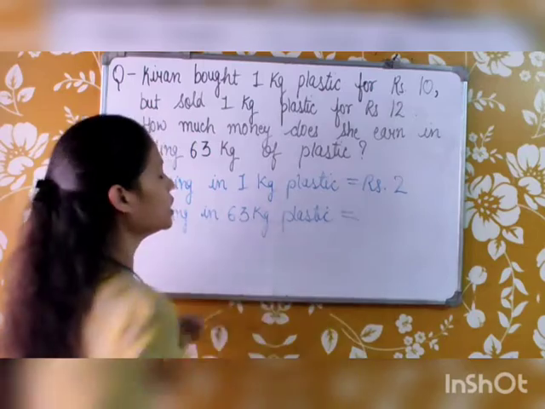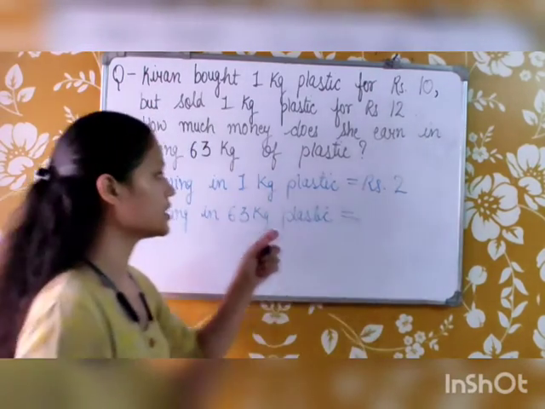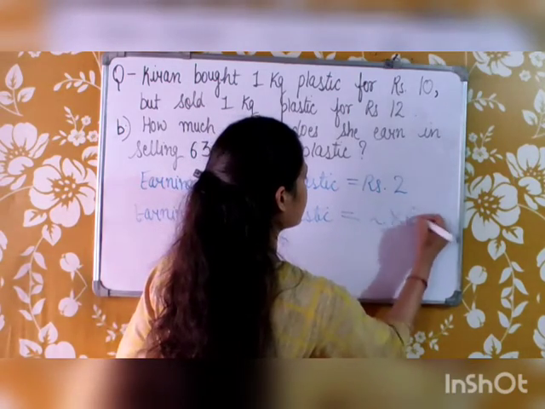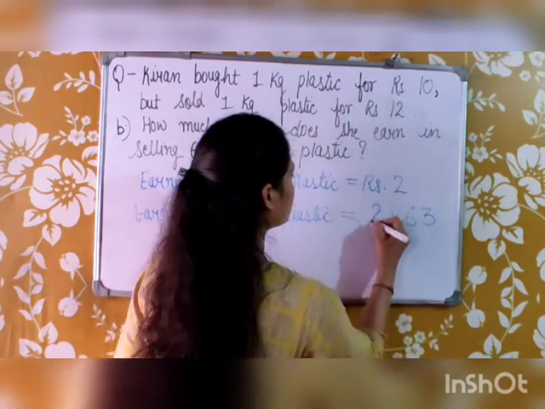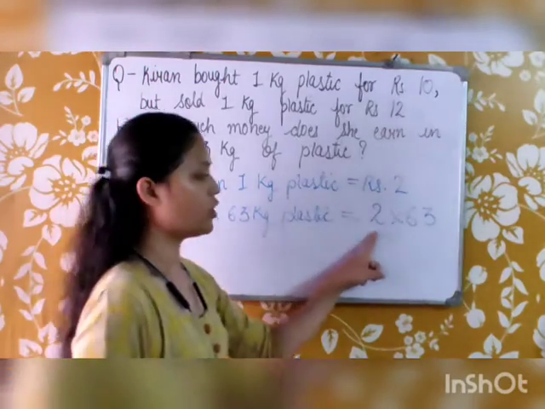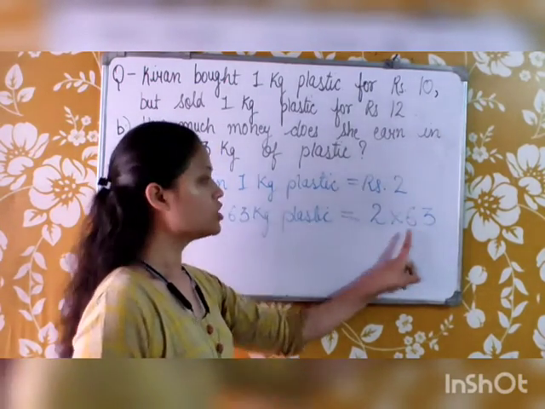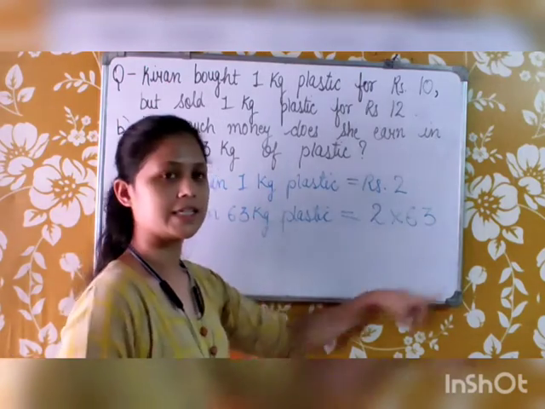For 1 kg, she earns rupees 2. So for 63 kg, she will earn rupees 2 into 63. Rupees 2 is for every 1 kg of plastic, and we have to find out for 63 kg. So we multiply 2 by 63.